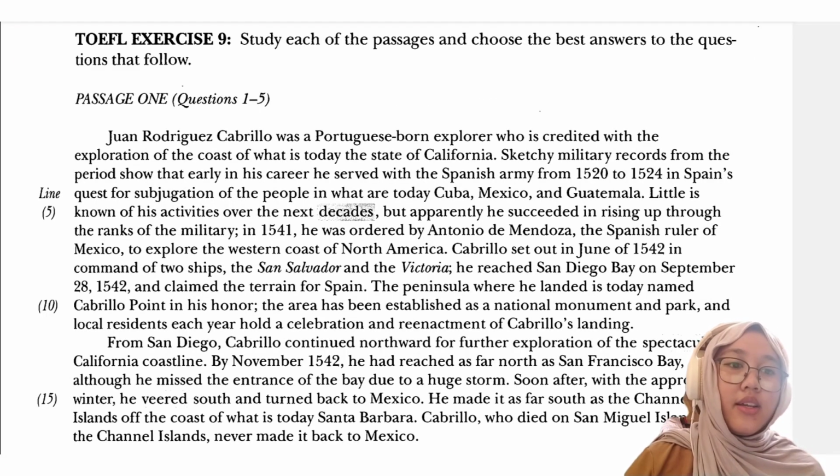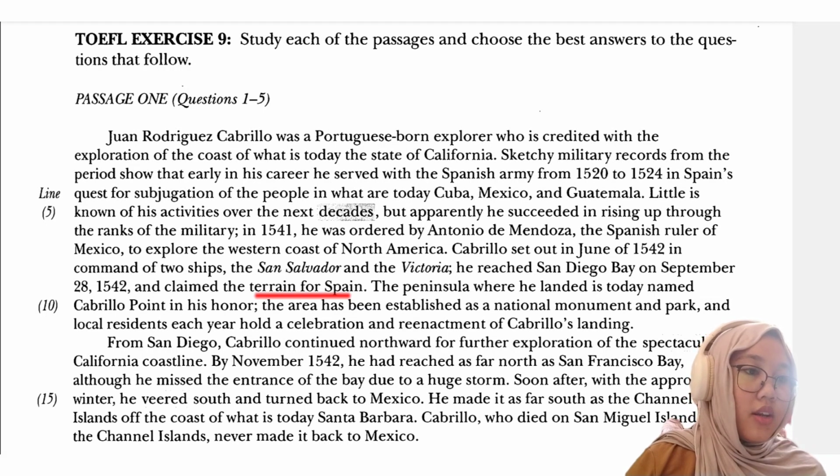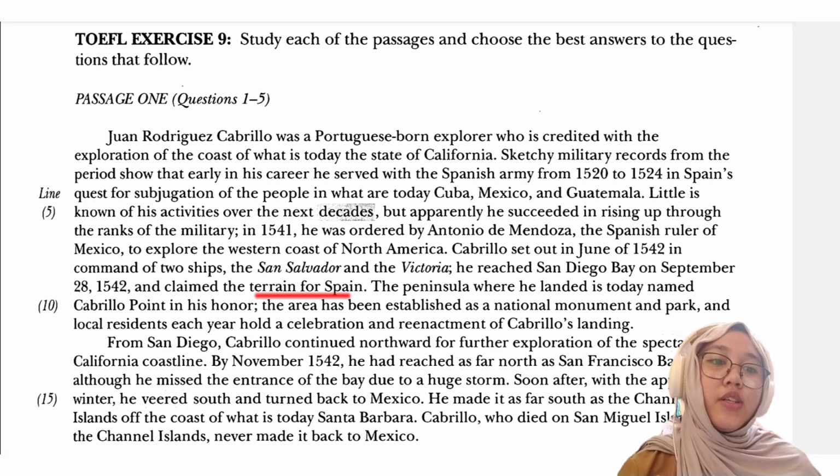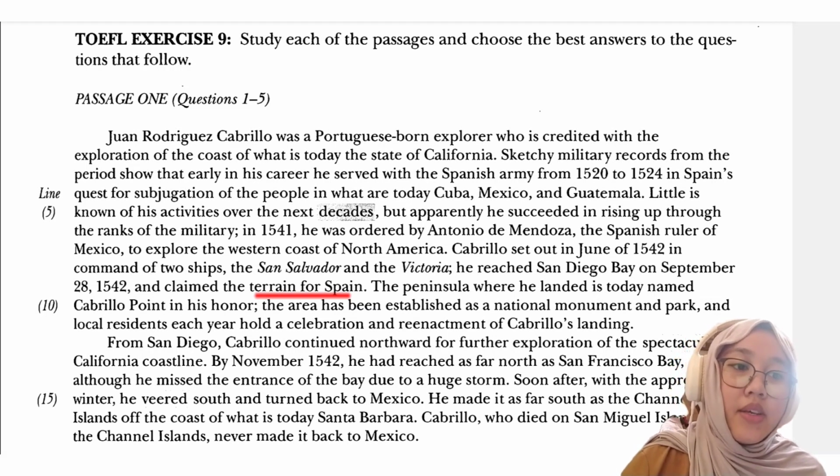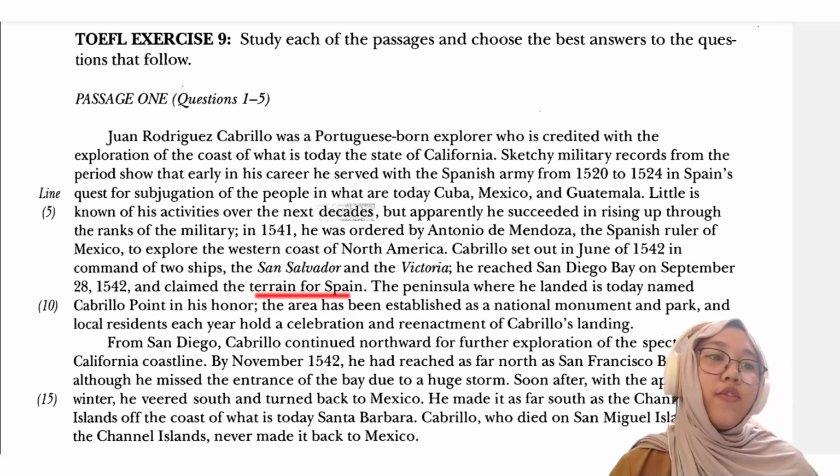In line 9. Okay, we're going to look here for line 9. Okay, I got it. Cabrillo set out in June of 1542 in command of 2 ships, the San Salvador and the Victoria. He reached San Diego Bay on September 28, 1540, and claimed the terrain of Spain.